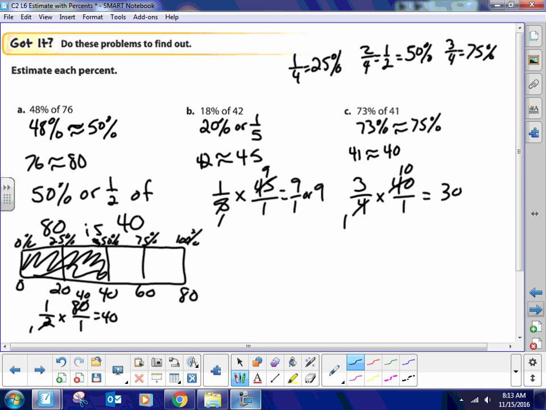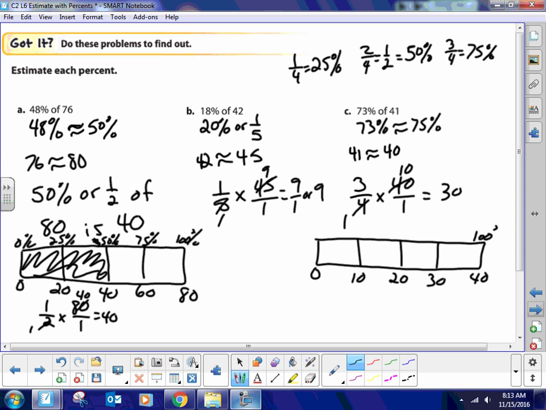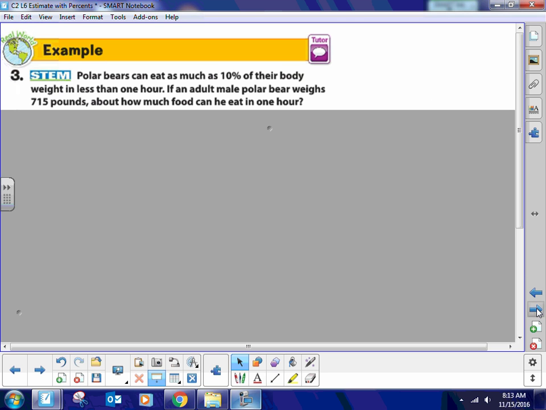If you didn't like that way, you could draw your little bar diagram if you want to. You don't have to do this once you've solved it. But you have 40 over here, and you divide this up into 4 parts. So this would be 10, 20, 30, and 100% over here. This is again 75%, 50%, 25%. Then you fill up the bar all the way up to 75% because that's what we estimated it to be, and you would see that this is 30. Not too bad. It shouldn't take you too long to do this. Try to burn through this lesson pretty quickly.